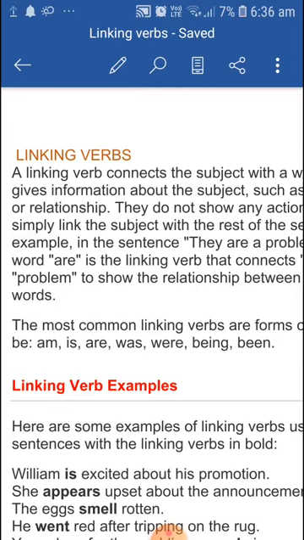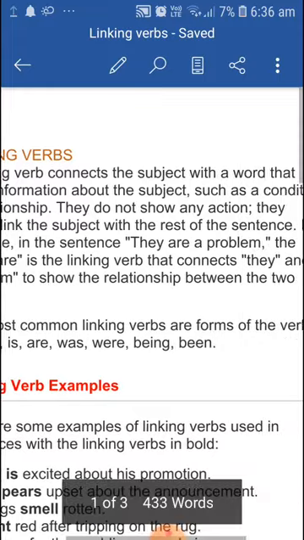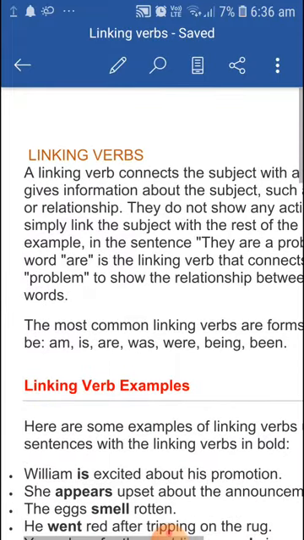There are other common linking words that are used in other sentences. They include words like be, am, is, are, was, were, being, and been. So these are some of the examples of linking verbs.